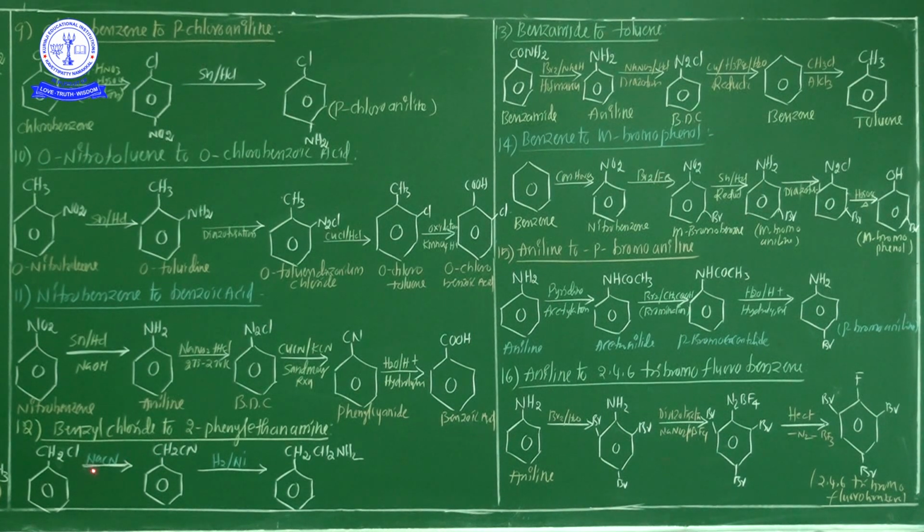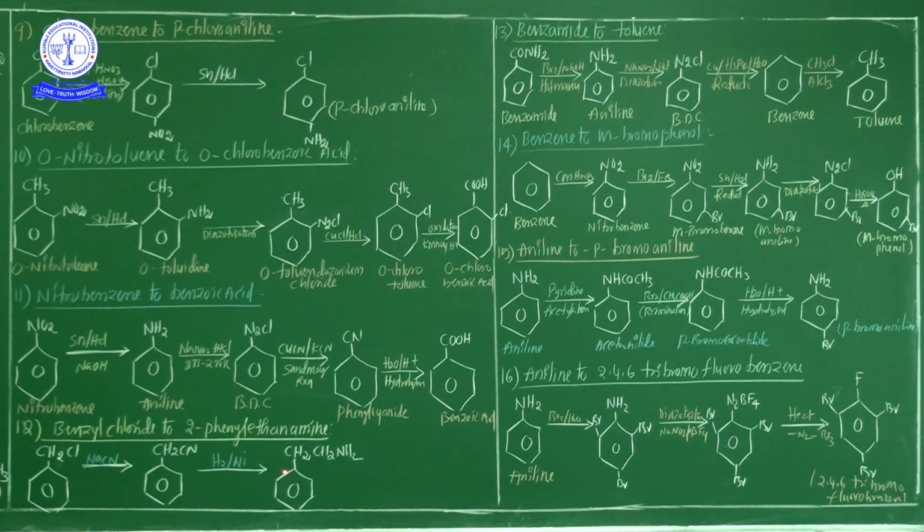The benzyl chloride reacts with NaCN, sodium cyanide, and now this product is liberated. What is this product's name, anyone? Okay, benzyl cyanide. This compound is benzyl cyanide, or another name is phenyl ethanenitrile. CN is a nitrile. Next, this is treated with hydrogen. If hydrogen is present between two compounds, that is 100% a reduction reaction. So this compound undergoes reduction in the presence of a nickel catalyst.